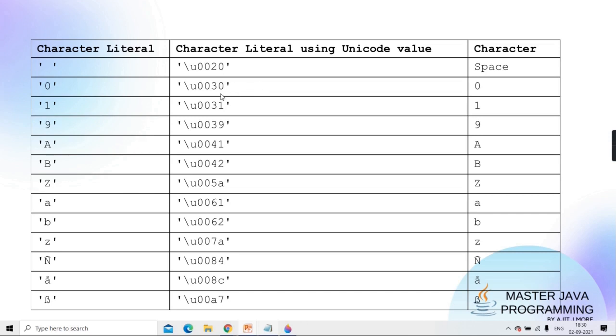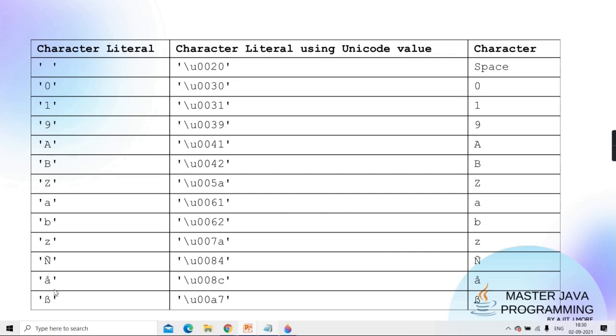Orally you should do 16 raised to 0, 16 raised to 1. So 16 raised to 1 is 16, into 3, 48. Same way, capital A is hexadecimal 41. Is it 65? Small a is 61. Is it 97? See, 61 in hexadecimal: 16 into 6, 96, plus 1, 97.